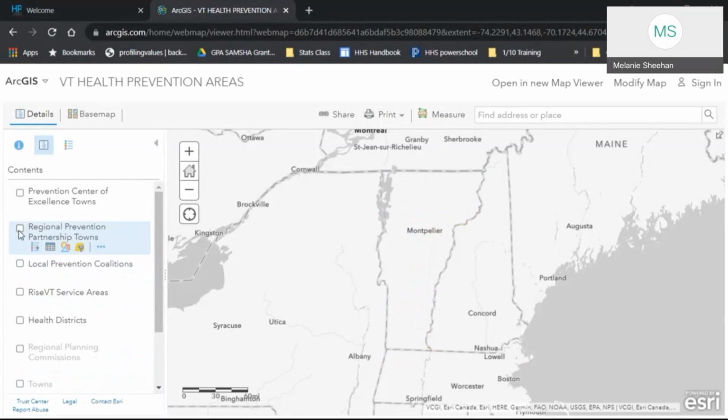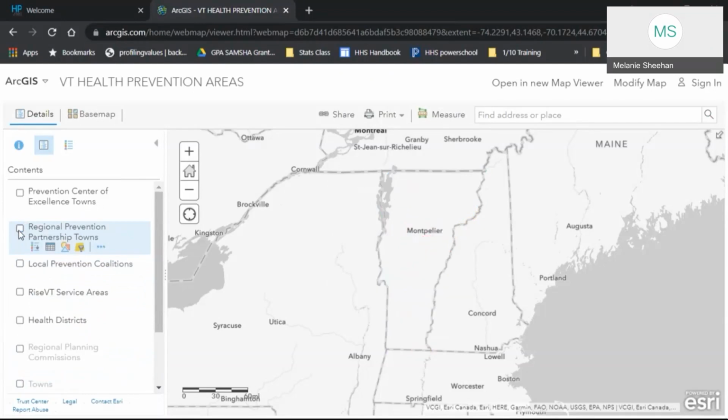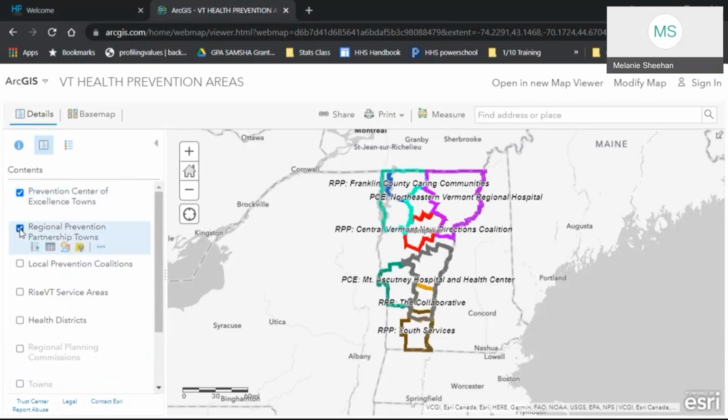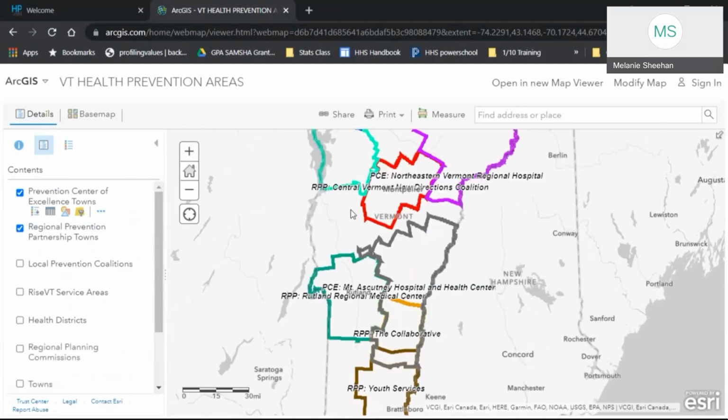I can see where the state is perhaps funding regional prevention partnership towns by turning on that layer. And there's that. We also could say, where is the state of Vermont funded by federal government funding that flows through the state? That's through the Prevention Centers of Excellence and the Regional Prevention Partnership. So we can see that through federal funding, we have a bit of a gap area, generally here, perhaps in the northern, north of Rutland, south of Chittenden area.